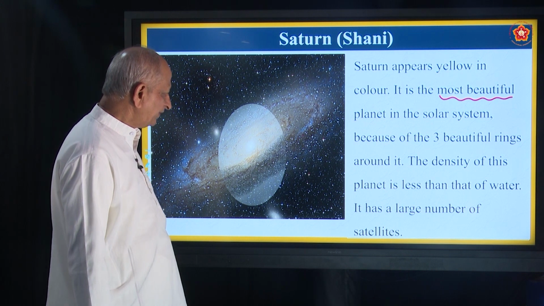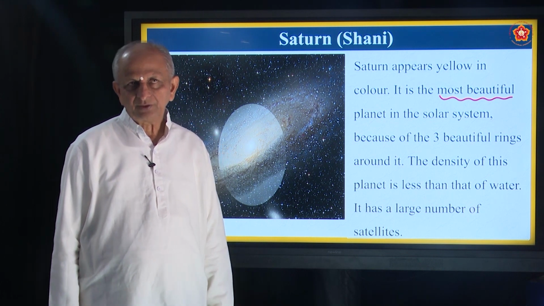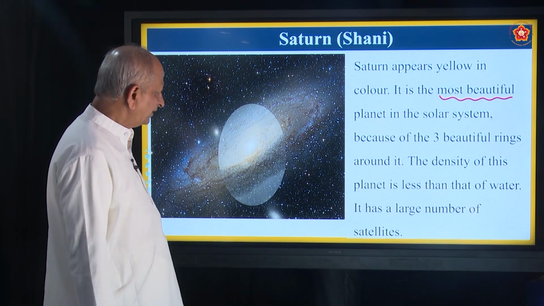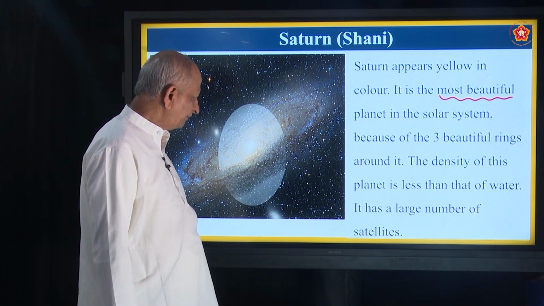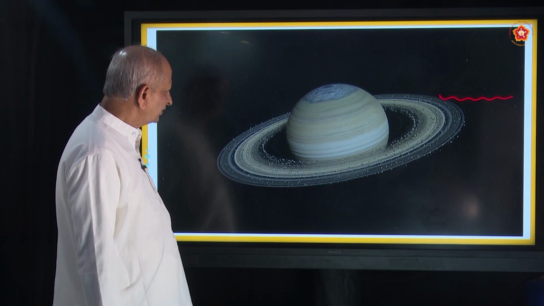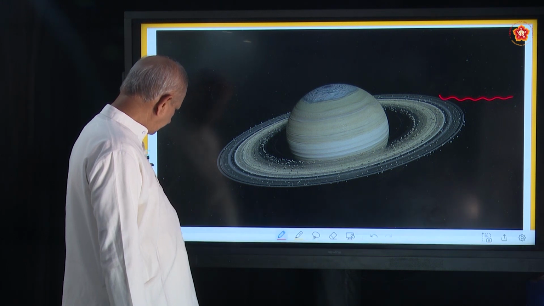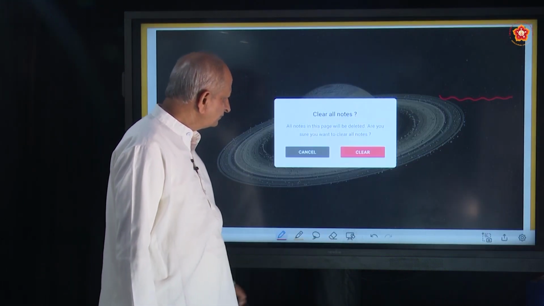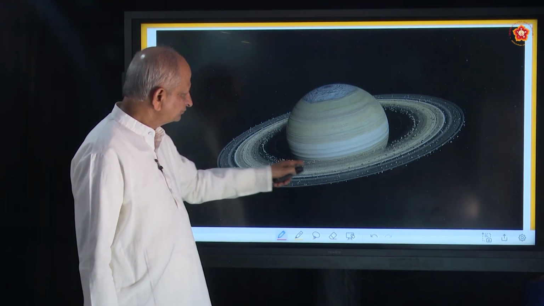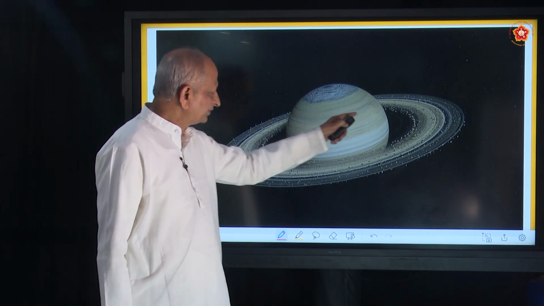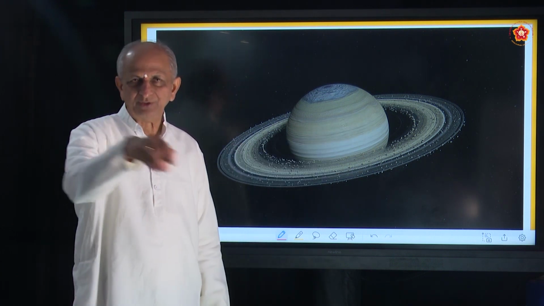There is a large number of satellites, more than 20, and the exact number is not yet known. So next to Jupiter, this has a large number of satellites. This is a beautiful photo of Saturn. So this is the Saturn planet, and these are the rings. You can find 3 rings here, and they surround the planet.